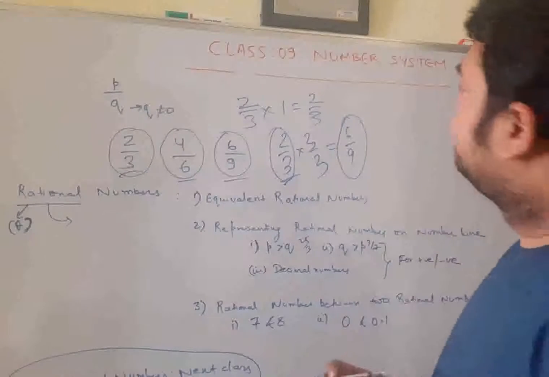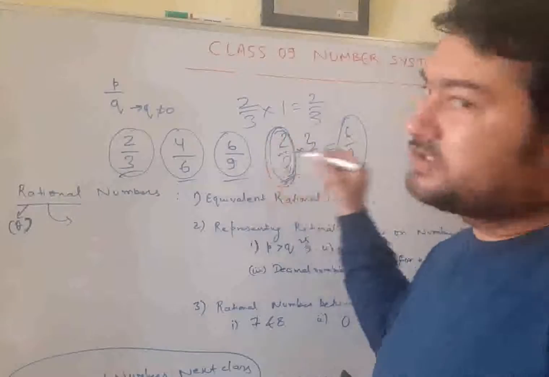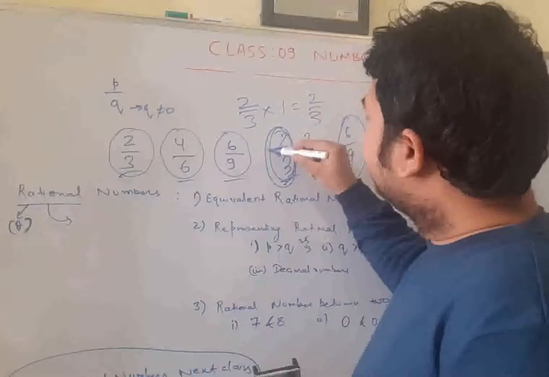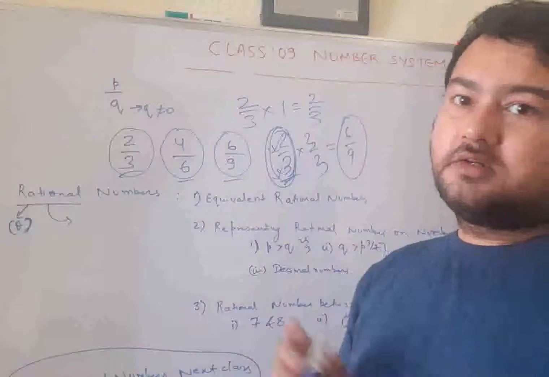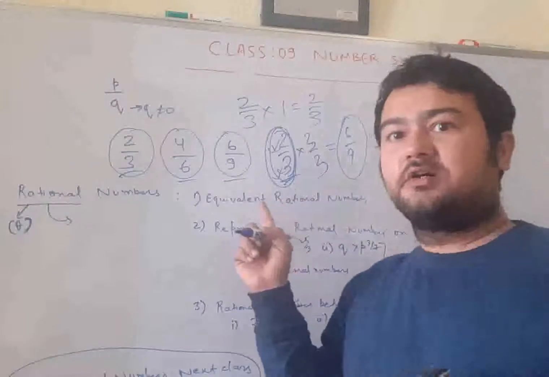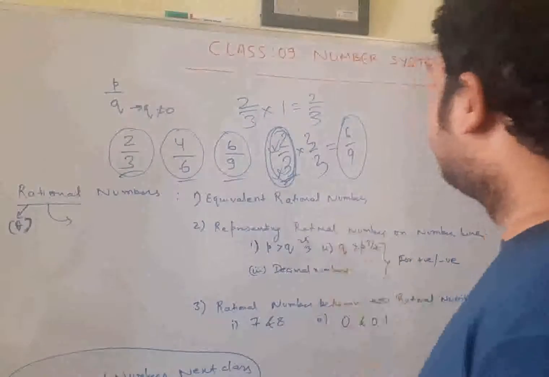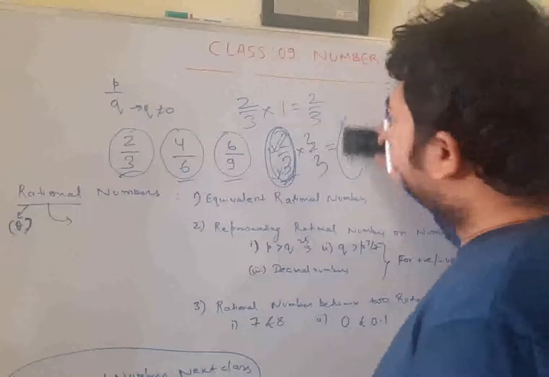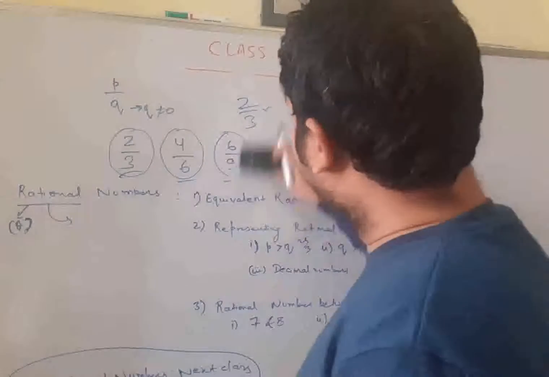And this form, the basic form from where these all originated, when we had nothing in common, no common factor between the numerator and denominator, that form of rational number is called the simplest form of rational number. Okay, a rational number can exist either in the simplest form or in the equivalent rational number form or any other form.